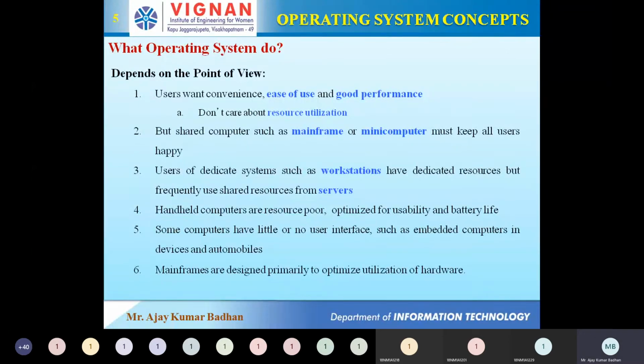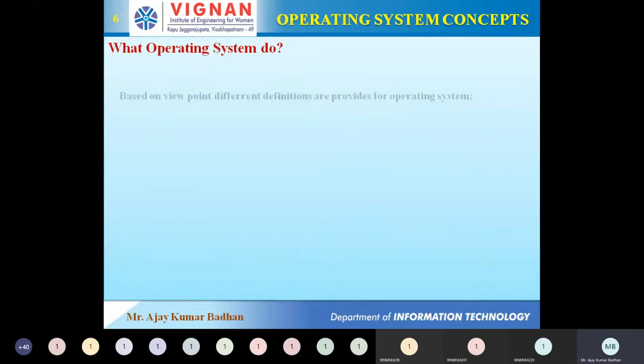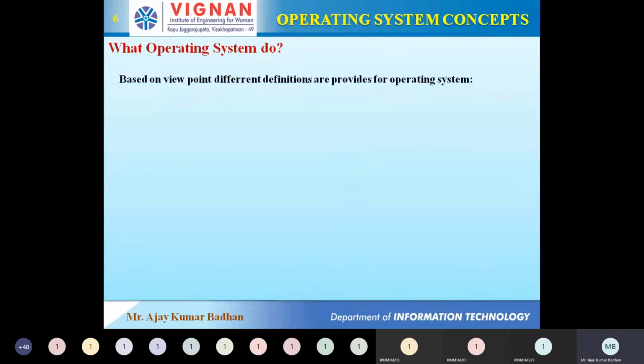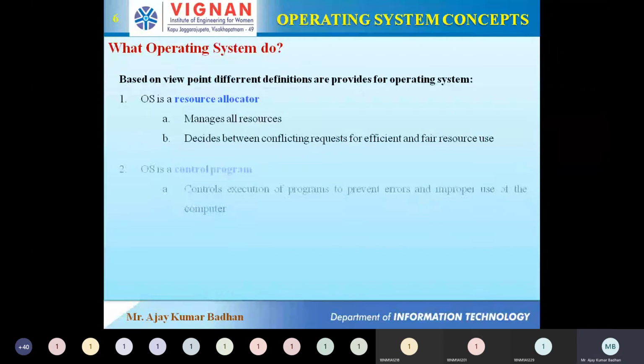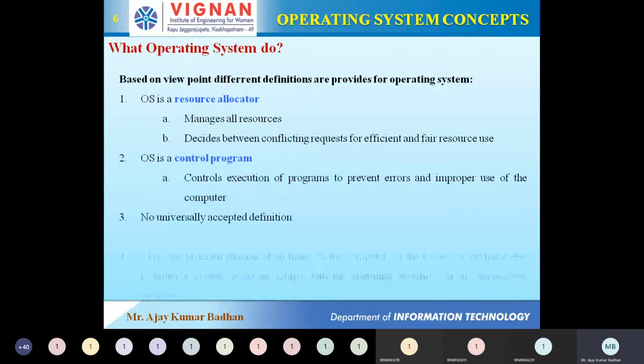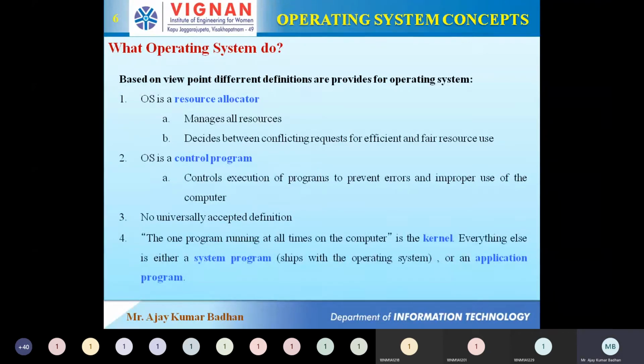Yeah, that I told you, the main purpose of mainframes is maximum utilization of the hardware resources. That is what it's saying. Now come to the operating system's point of view, what is he thinking about the operating system? The first thing he is saying here is that the operating system is a resource allocator, because it is the operating system which decides how much resource needs to be given to one user.